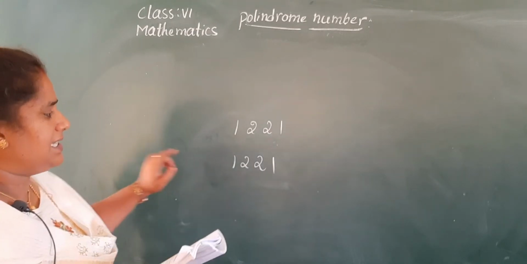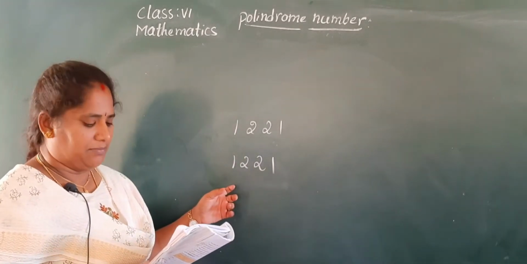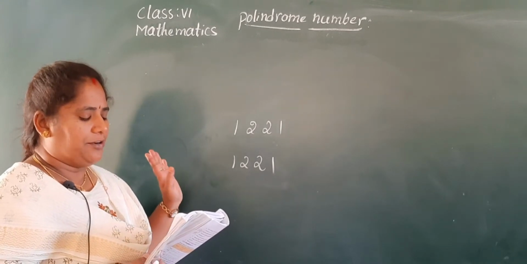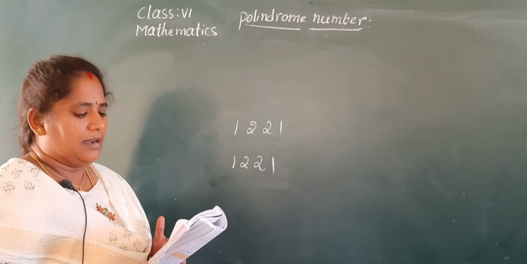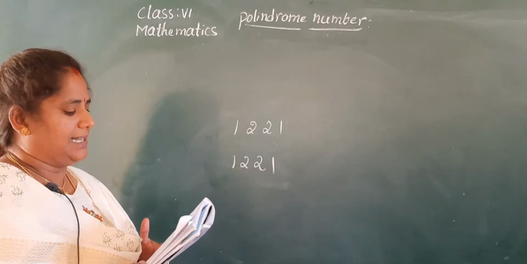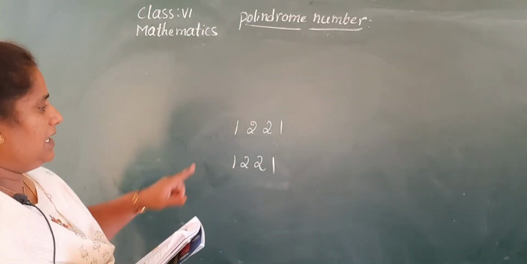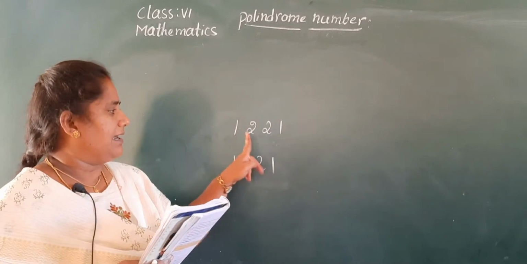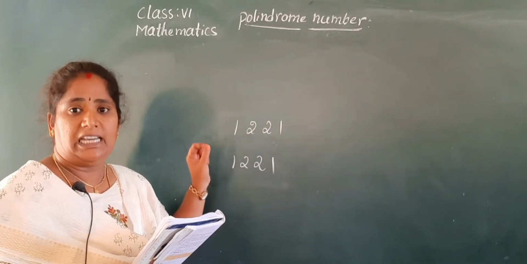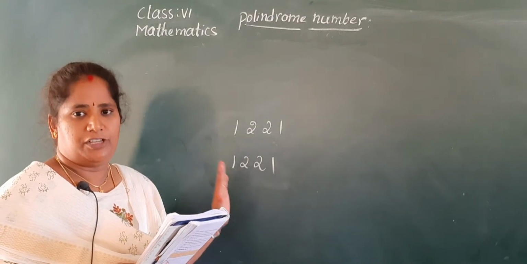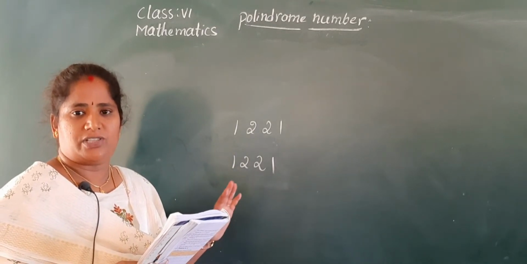Thus every palindrome number with an even number of digits is always divisible by 11. Here we have 4 digits, Nana. So every palindrome number with an even number of digits is divisible by 11. No need to check it.